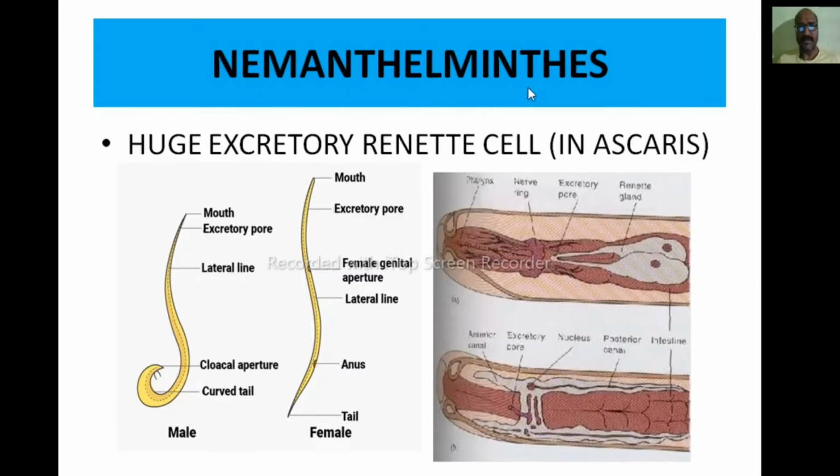In the case of nemathelminthes, or roundworms like Ascaris, one of the excretory organs is known as the renette glands. This renette cell or renette gland acts as the excretory organ associated with the excretory system of Ascaris.